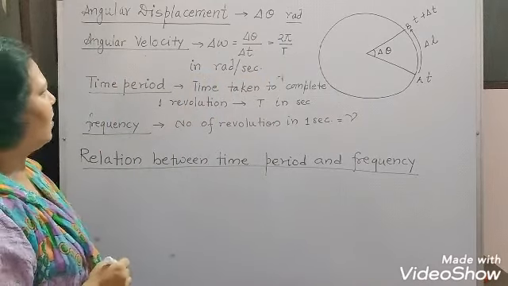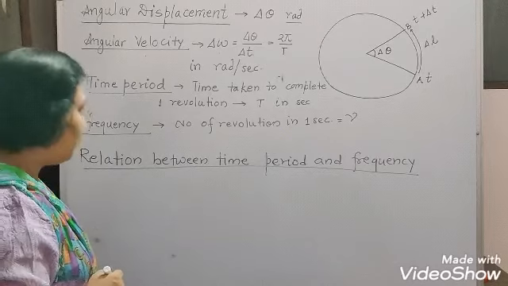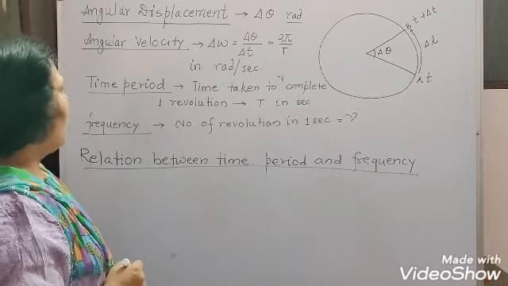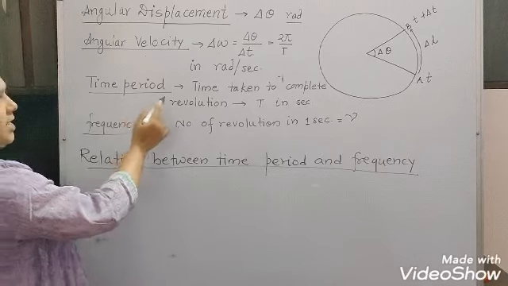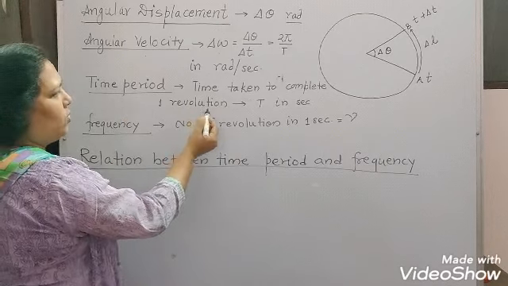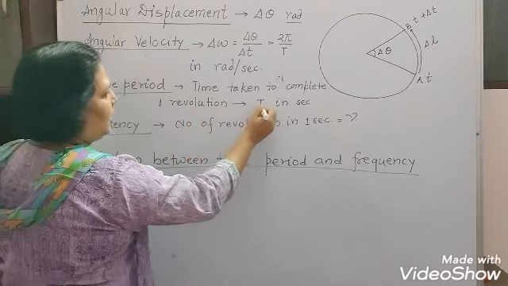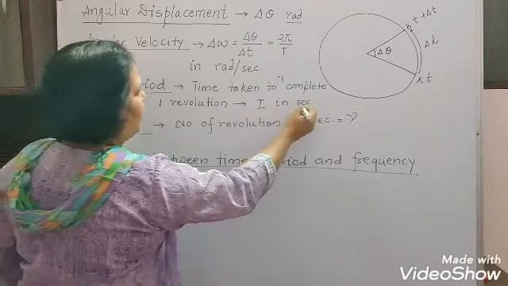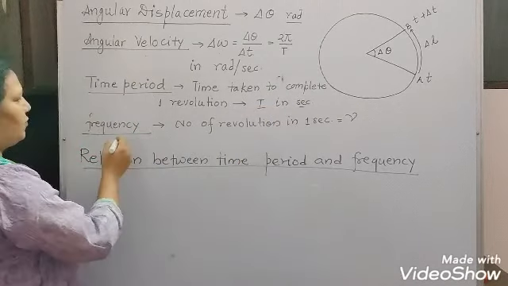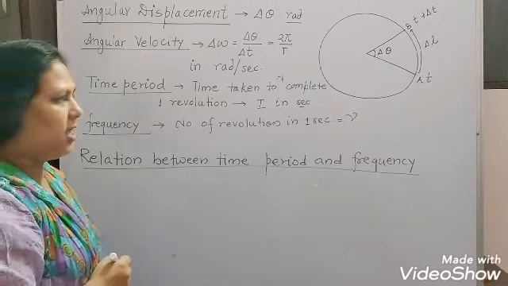The SI unit of angular velocity is radian per second. Time period, that is the time taken to complete one revolution, is represented with the letter capital T and measured in second.